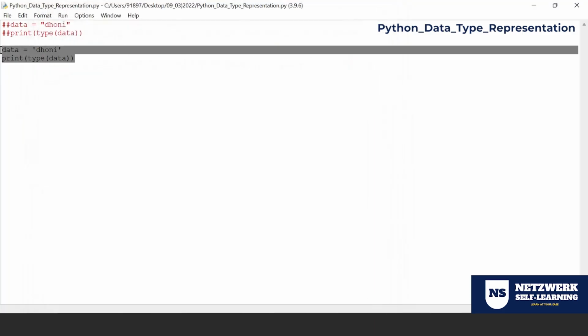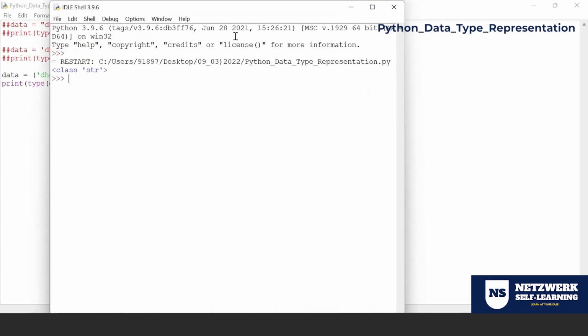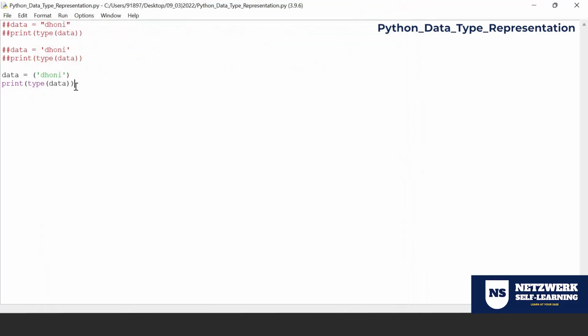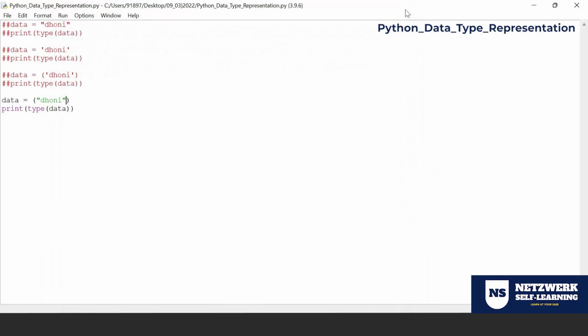Anything that gets represented with parentheses, with either single quotes or double quotes, if it is enclosed by the parentheses, that is also called a string. So string is the only data type which has a different range of ways of representing data.